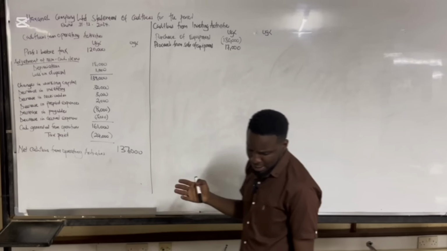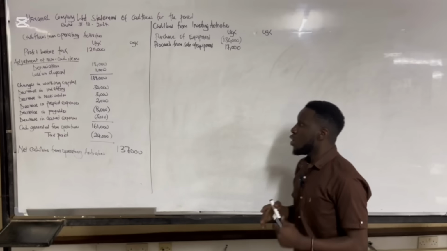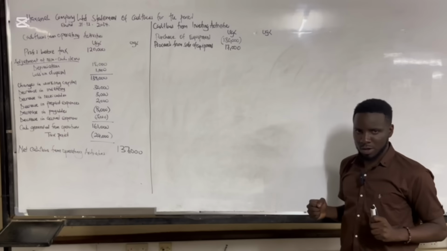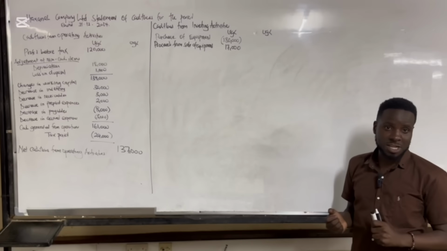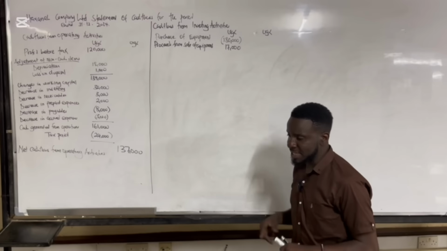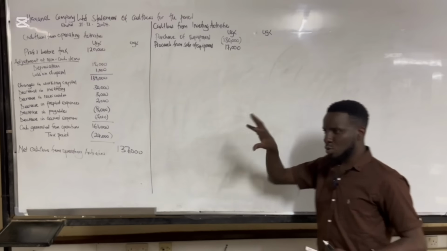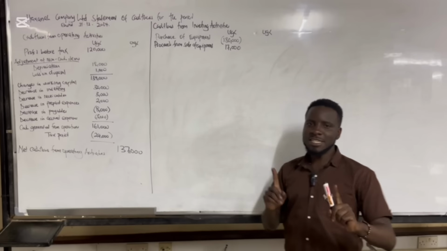Then there's something so important here. They said common stock of 100,000 shillings was issued to acquire land. Once we issue common stock, it means people are bringing in money to buy ordinary shares. But then, the money that we got from common stock, we used it to acquire land. This is the trick.